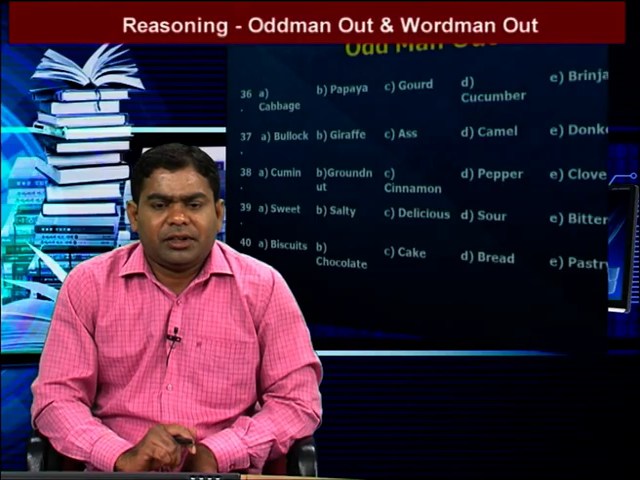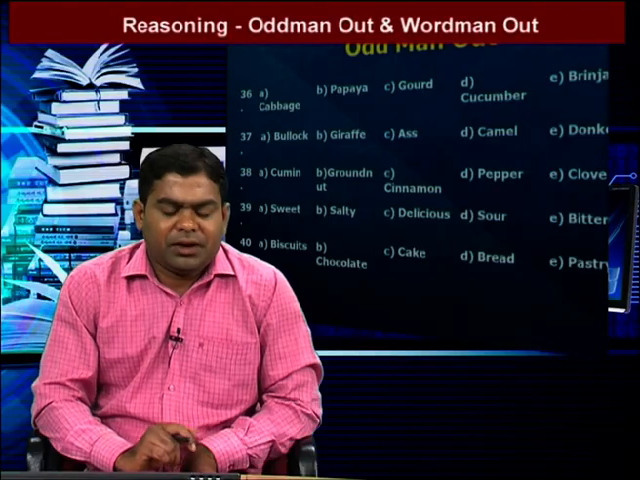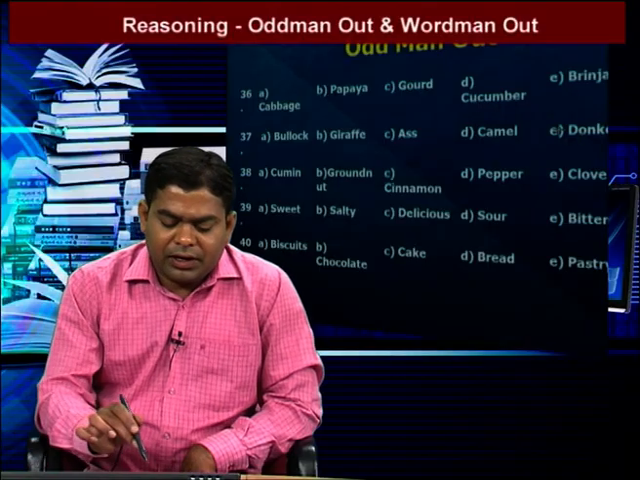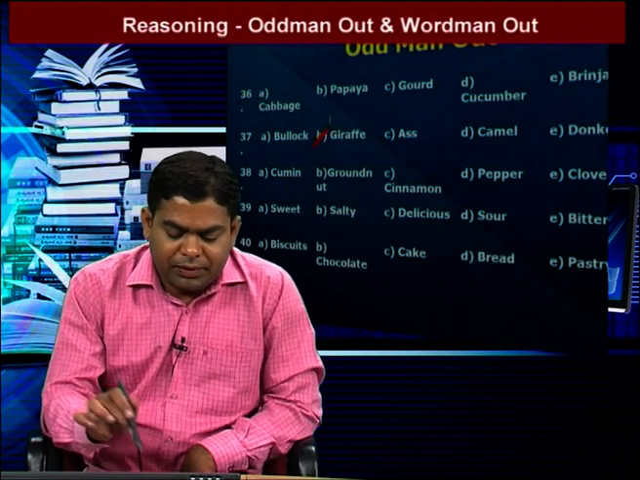We go to the next question. The words are bullock, giraffe, ass, camel, donkey. Except giraffe, the remaining all are used for carrying items. Bullock, ass, camel and donkey are used for carrying objects or things. Giraffe is different from the given words, so the answer is B.